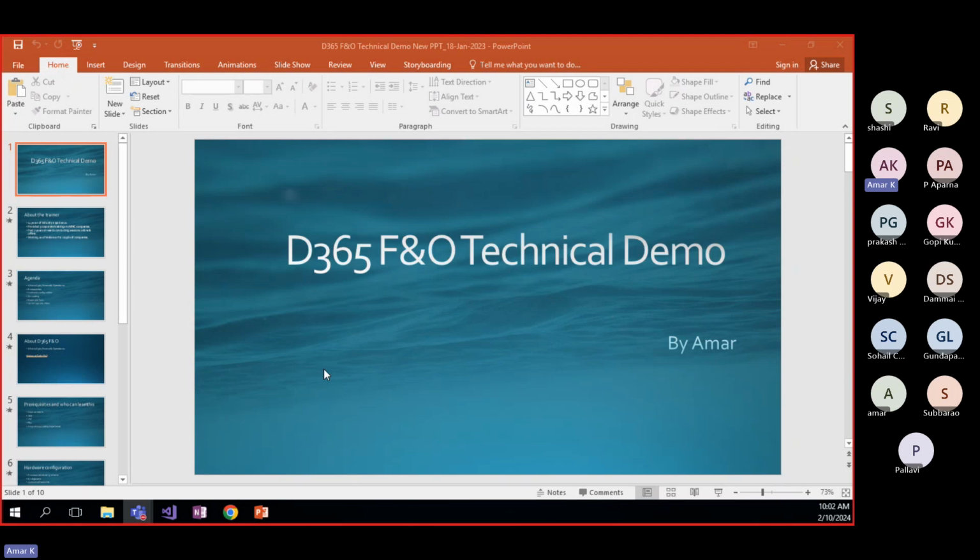Not fully, but I believe before coming to the demo, you went through Google and searched it. Correct me if I'm wrong. Has anyone searched this? What is Dynamics 365? Why is the client using it? Yes, good, Pallavi. Could you please share your knowledge, what information you got, if you don't mind?